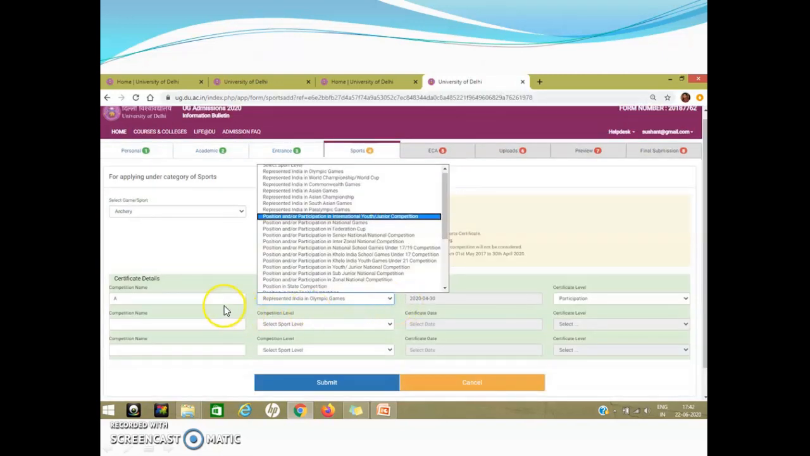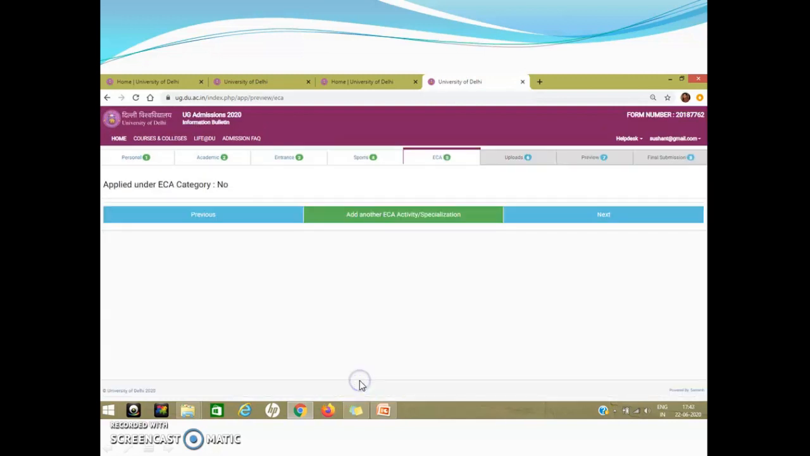Then you will be asked to submit your certificates. So a maximum of 3 certificates in a particular game can be uploaded. So just write the details of competition. The event names are already populated here. Just select one. The date on which the certificate was given. Please remember that only the certificates issued between 1st May 2017 and 30th April 2020, that means issued in the last 3 years, would be accepted. So just click the level of participation and submit.